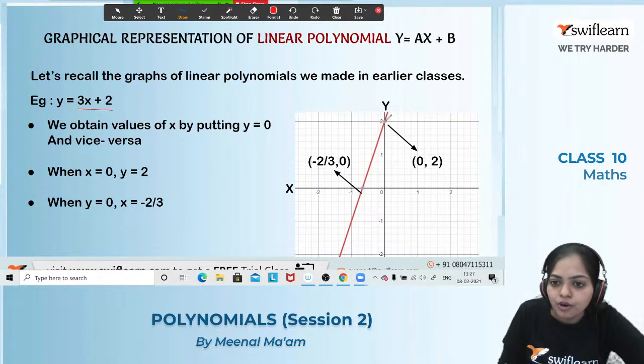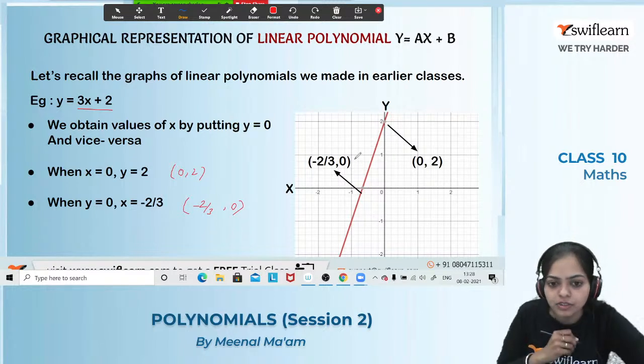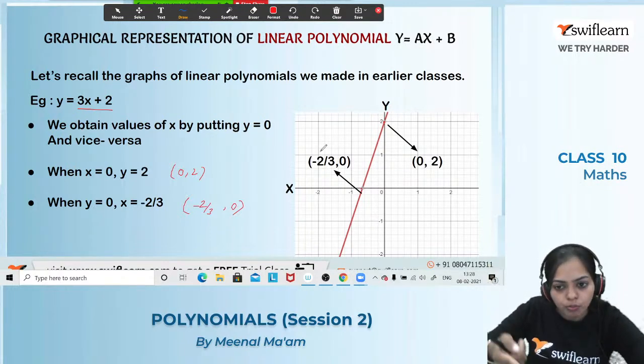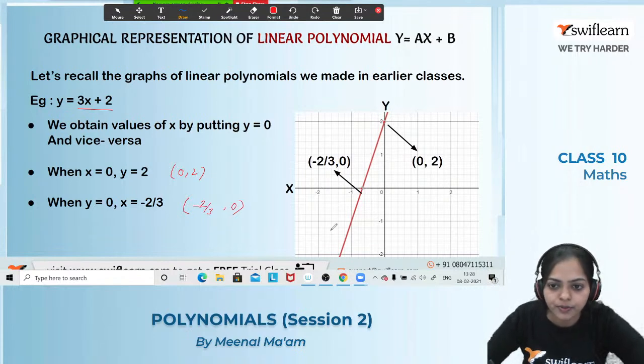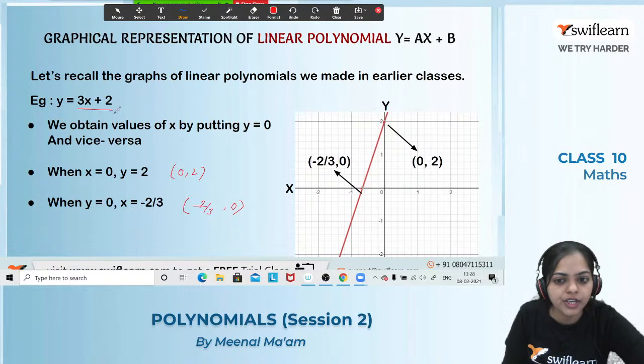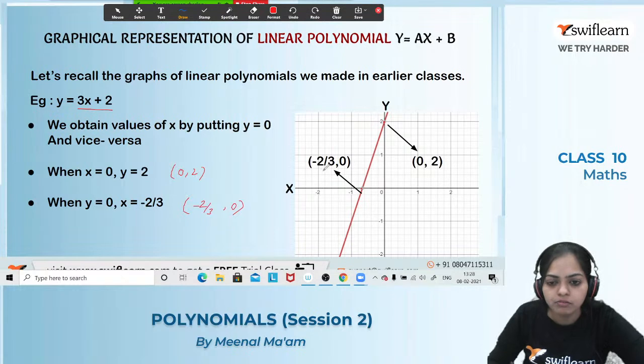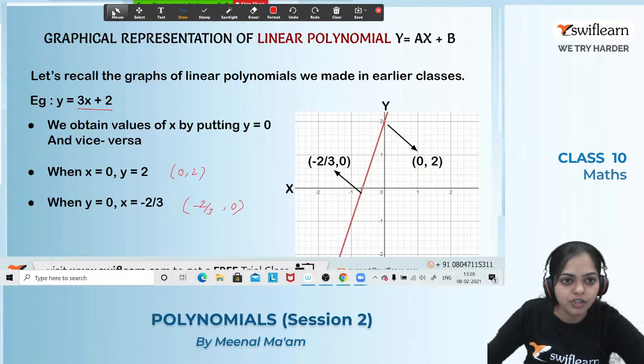And when I plot these 2 points, the first point is what? 0 comma 2, and the second point is what? Minus 2 by 3 comma 0. So when I plot these 2 points on the graph, I will get what? This is the first point 0 comma 2, and this is the second point, that is minus 2 by 3 comma 0. And when I join these 2 points, I will get this as a line. This is a straight line. So the graph of y equals to 3x plus 2 is what? It is a straight line that intersects the x-axis at a point minus 2 by 3. Got it? Alright. If you got this thing, then let's have a look.